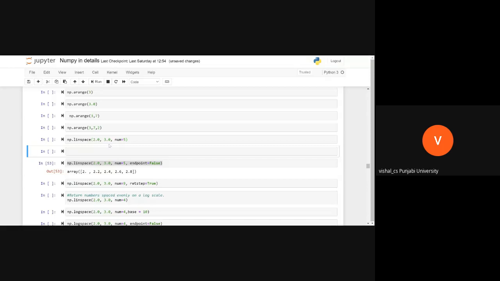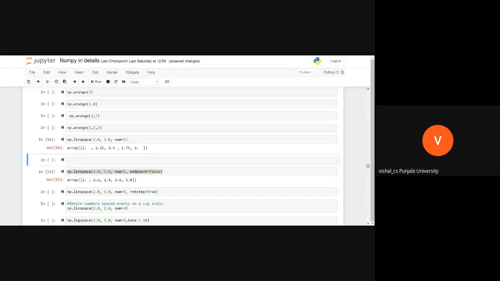But see what I'm doing here. By default, if you write like this, when I am generating five numbers between 2 and 3, the 3 is included.